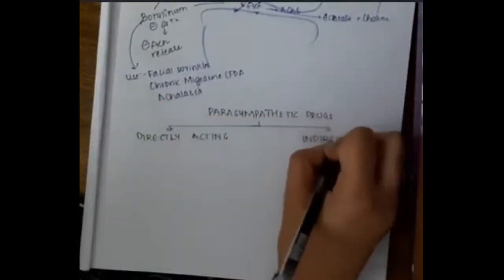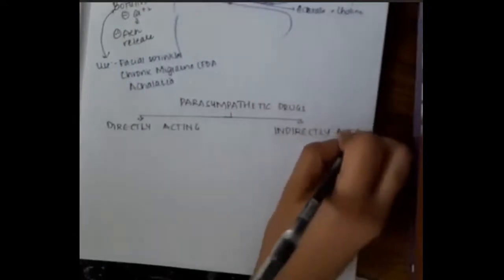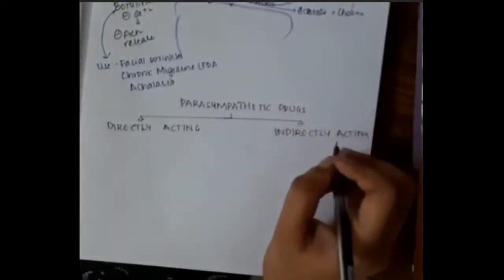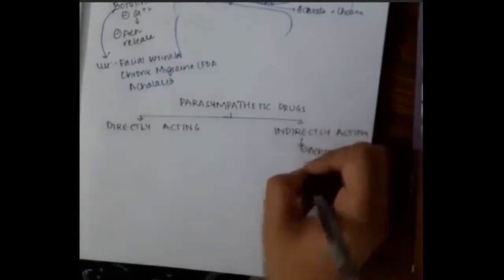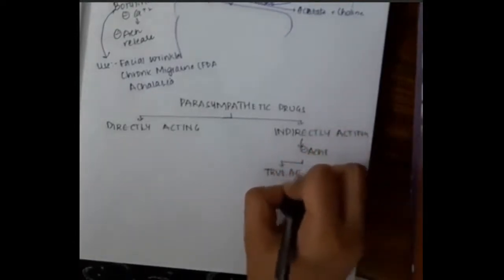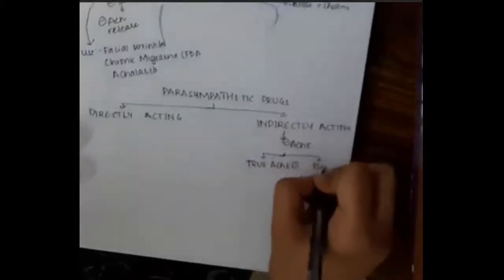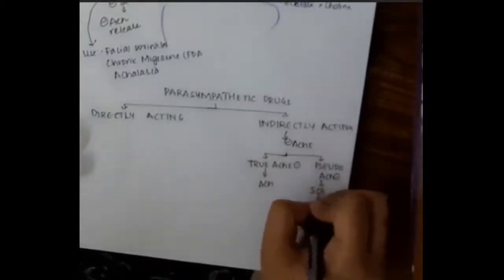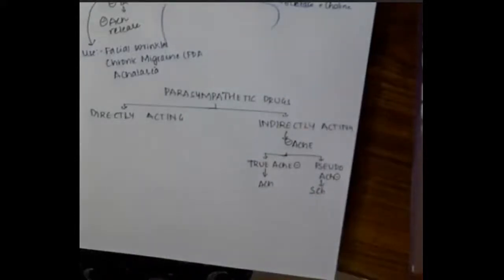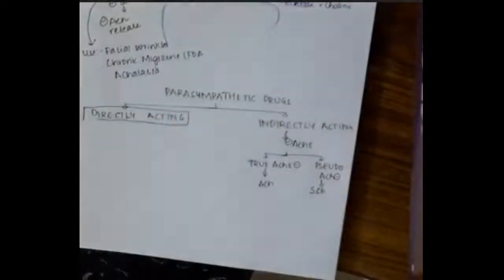Parasympathetic drugs can be divided into directly acting parasympathetic drugs and indirectly acting parasympathetic drugs. Indirectly acting parasympathetic drugs inhibit acetylcholine esterase. This acetylcholine esterase can be true acetylcholine esterase, which acts on acetylcholine, or pseudo acetylcholine esterase, which acts on succinylcholine.